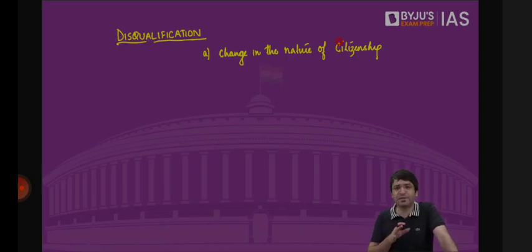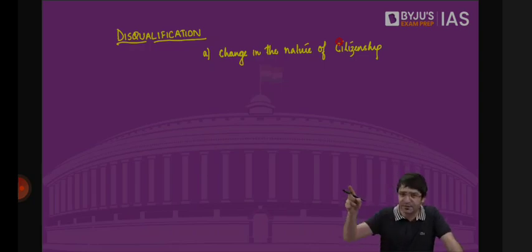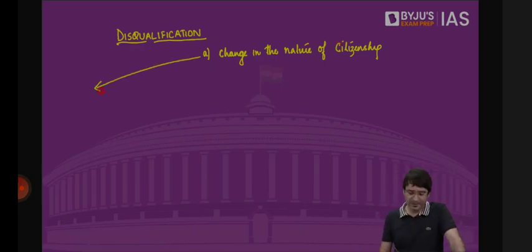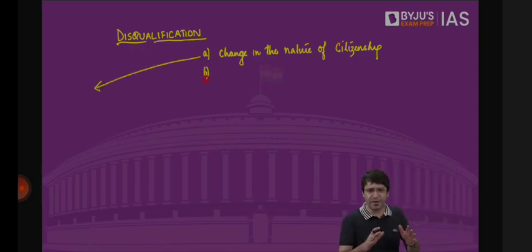Let's assume right now I'm the citizen of India. I contested elections. I became a member of the parliament. After that, I renounce my citizenship. I take the citizenship of another foreign country. Does that mean I should continue as the member of the parliament while being a citizen of another country? What if my term was for 5 years, but after 2 years there is a change in the nature of my citizenship? I will be disqualified. Which means my seat would become vacant. And then for this seat, something known as by-election would be conducted by the Election Commission of India.